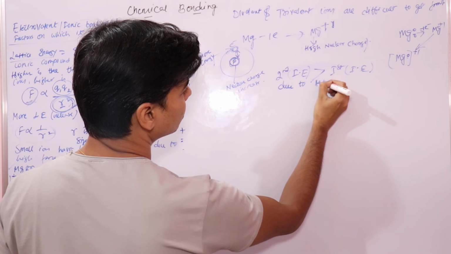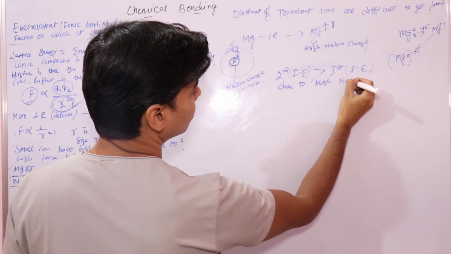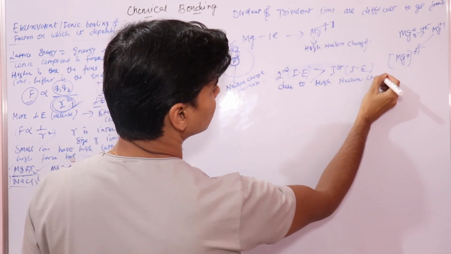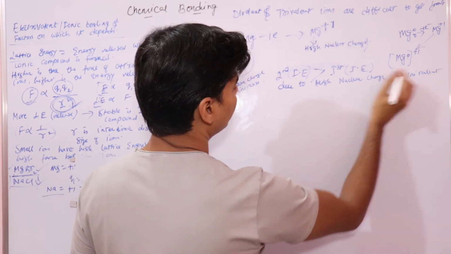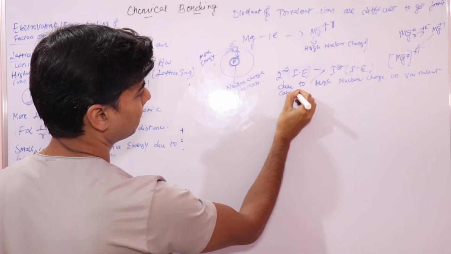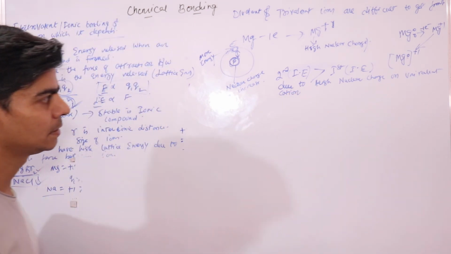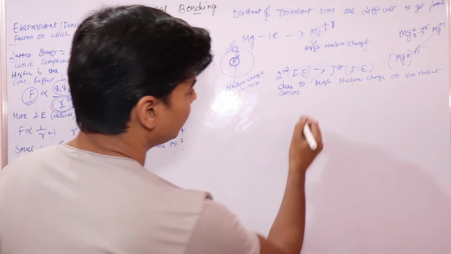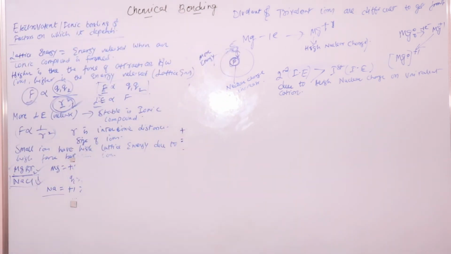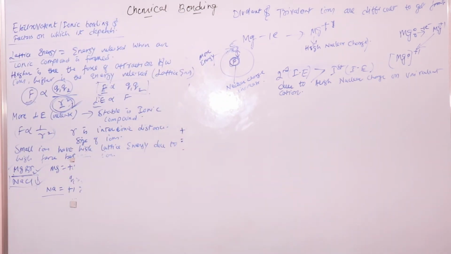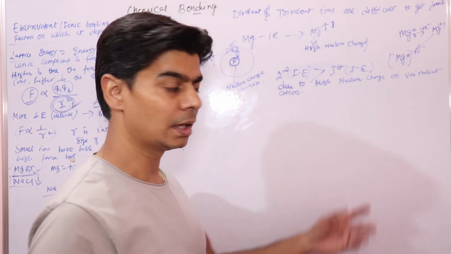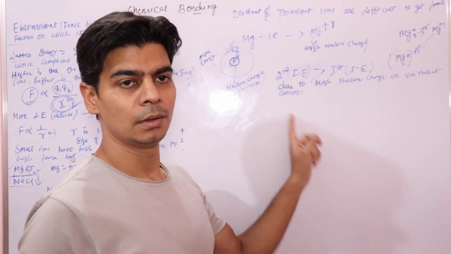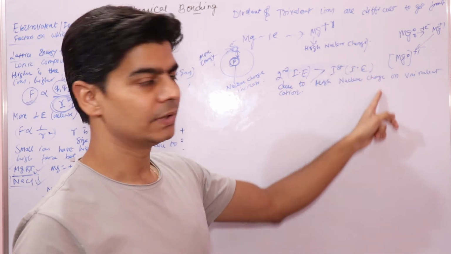Due to high nuclear charge on the univalent cation, it is difficult to form the divalent cation.